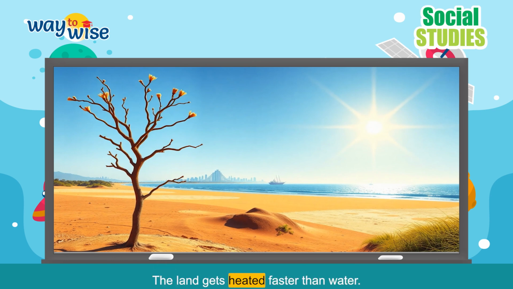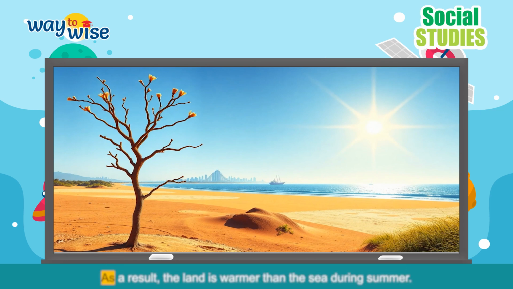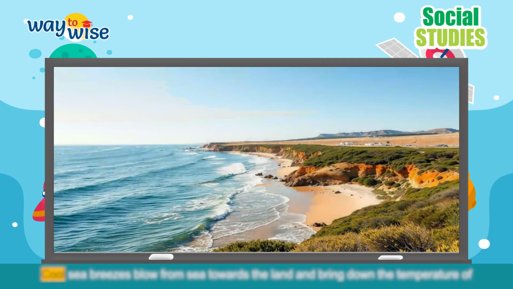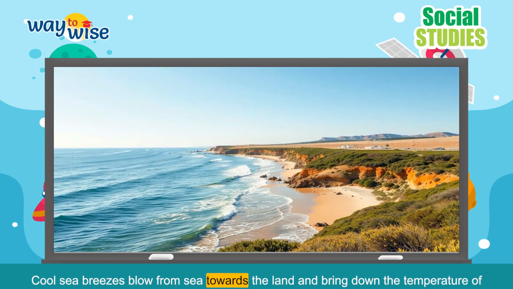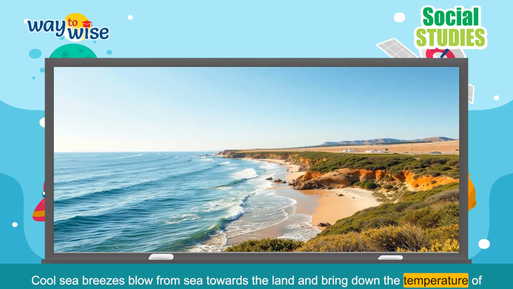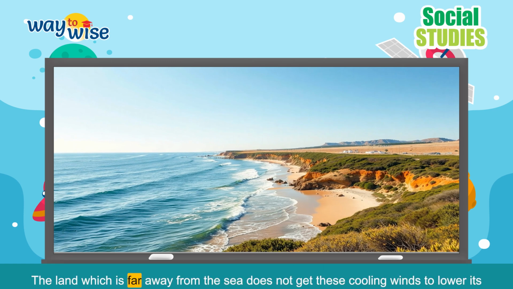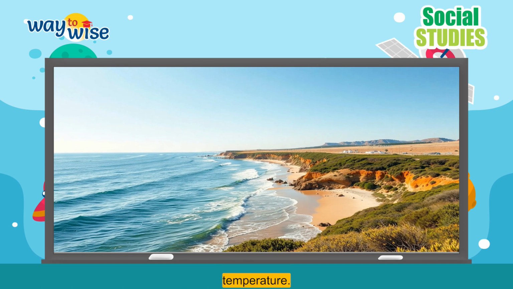The land gets heated faster than water. As a result, the land is warmer than the sea during summer. Cool sea breezes blow from the sea towards the land and bring down the temperature of places situated along the sea. The land which is far away from the sea does not get these cooling winds to lower its temperature.